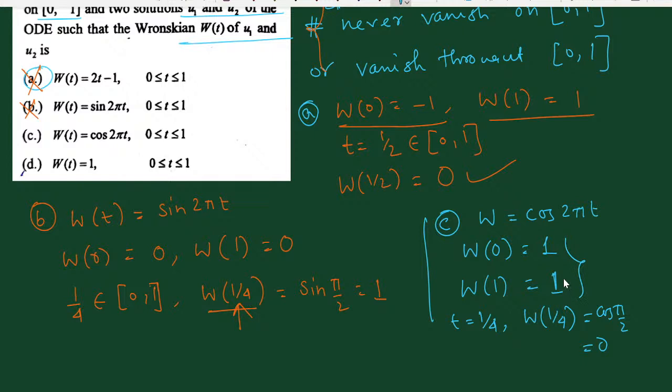Therefore at these two points the Wronskian is not vanished, but at the point 1 by 4, which belongs to [0, 1], the Wronskian is vanished. So this also cannot be the Wronskian. Therefore the correct Wronskian is W(t) equal to 1. At any point between 0 and 1, the value of the Wronskian is 1, which never vanishes. So this is the correct option.